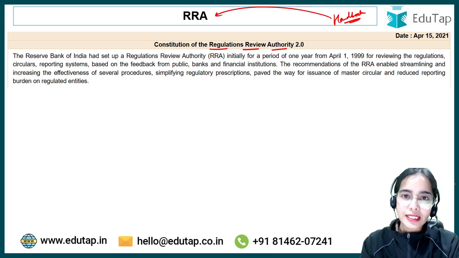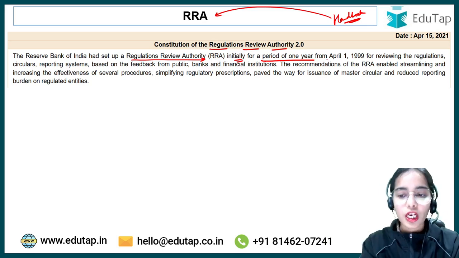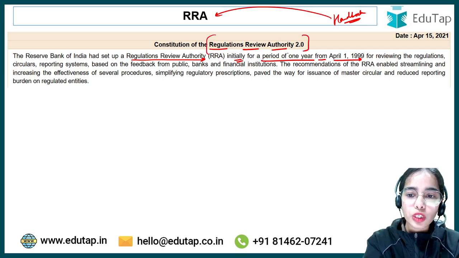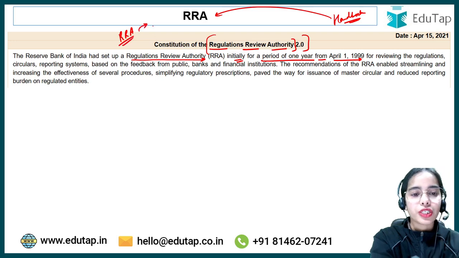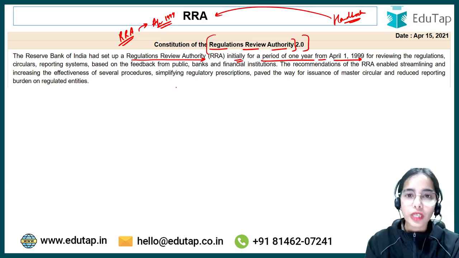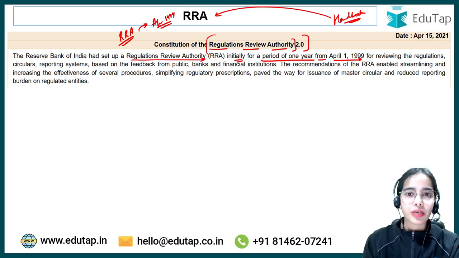So the RBI had set up the Regulations Review Authority initially for a period of only 1 year from April 1, 1999. Okay, now this Regulations Review Authority, the RRA, was established in April 1999. This was established to review the regulations of the Reserve Bank of India for the regulated entities, for the banks, NBFCs and such.